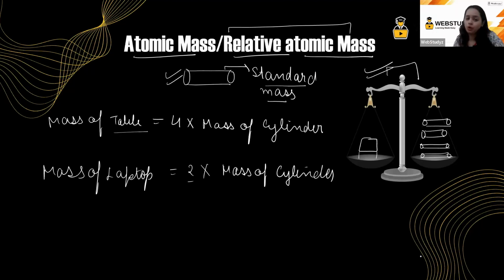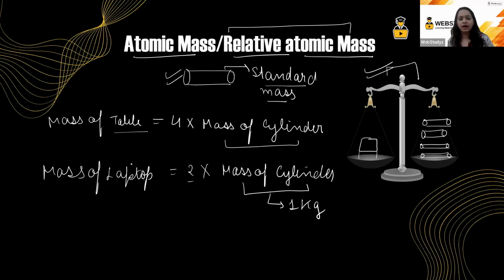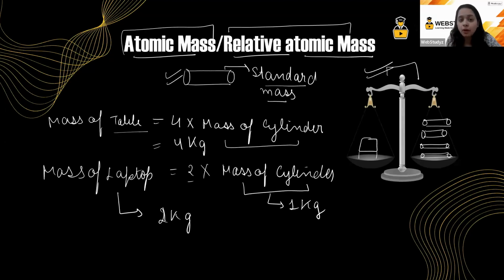Now what happened was that while writing this mass of cylinder every time, again and again, what we did was we gave this mass of cylinder a name, and that name was 1 kg. Okay. Now I was saying that the mass of the table is 4 kg, the mass of the laptop was 2 kg. Very simple. Now you must be wondering, we are studying chemistry. Why are we using these terms? Because we are talking about the atomic mass or relative atomic mass.